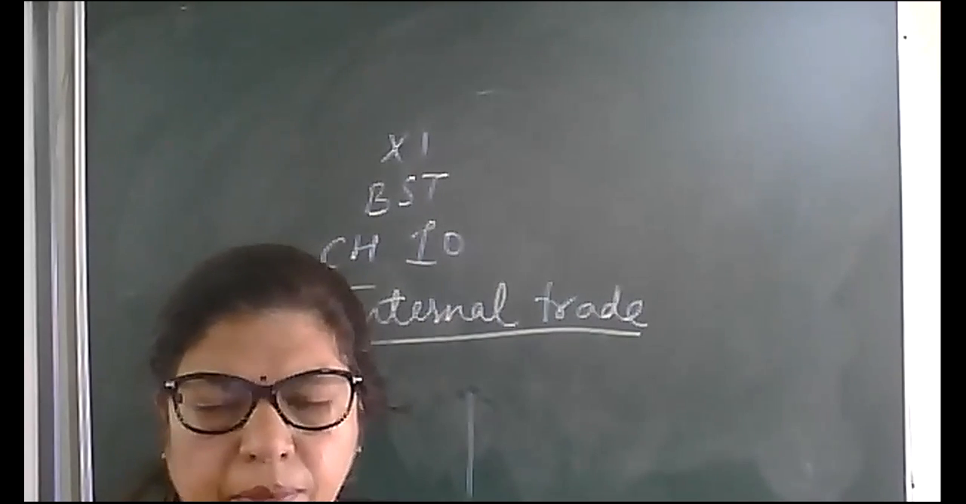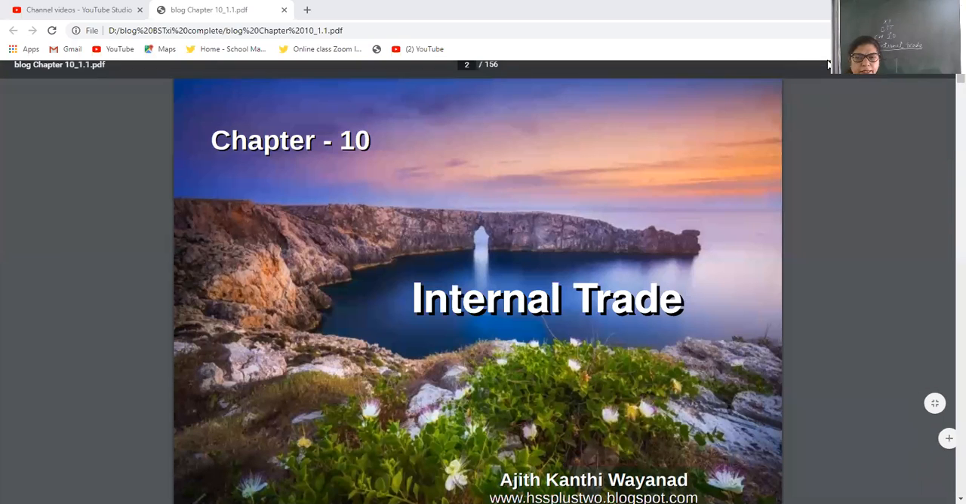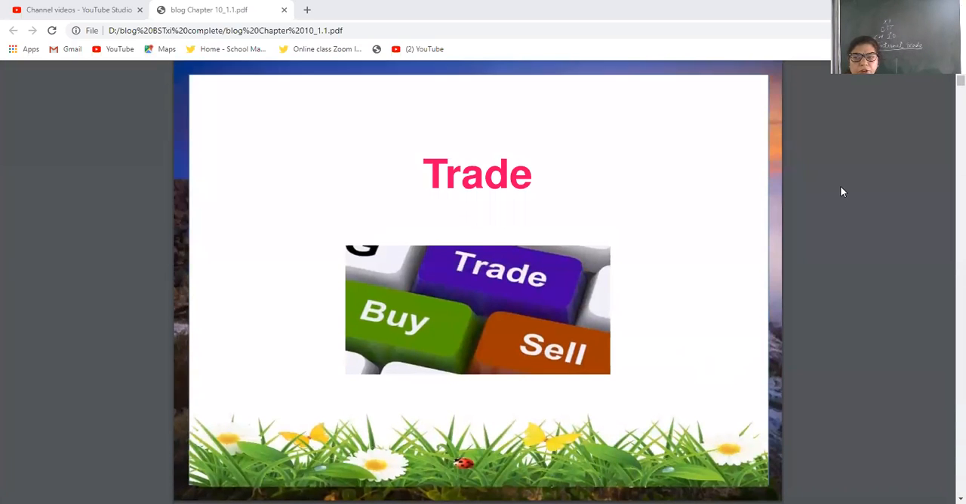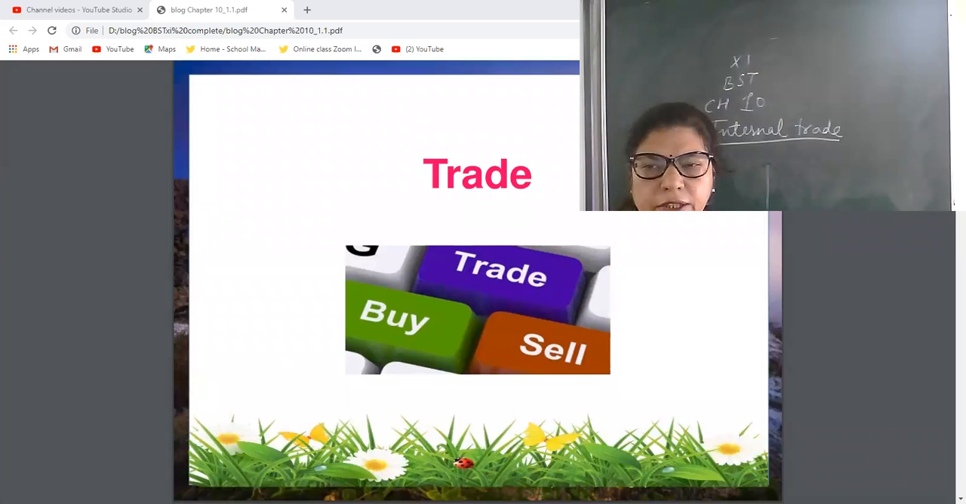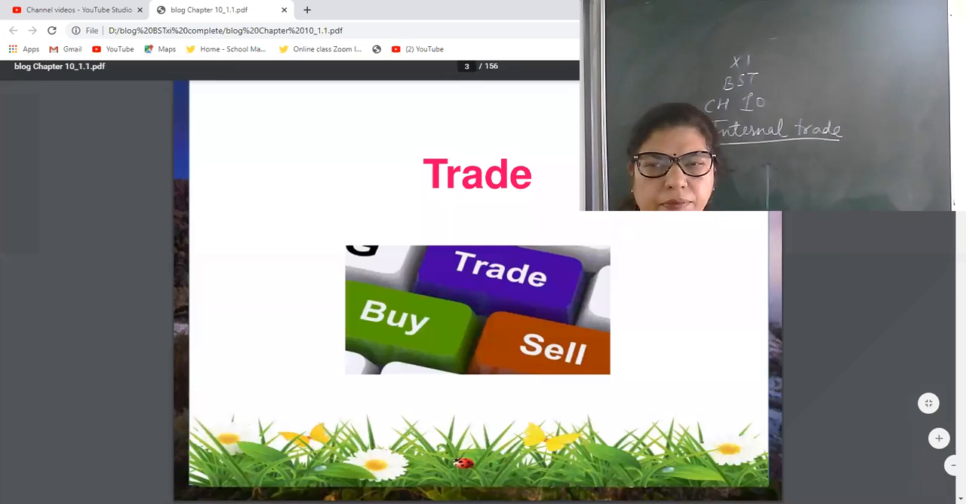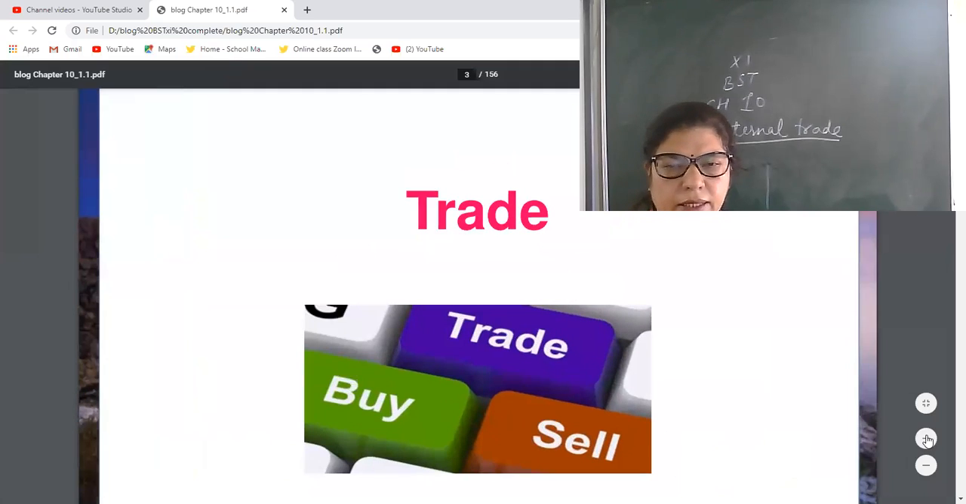See, chapter 10. The name of the chapter is internal trade. See, trade means buying and selling in a narrow term.